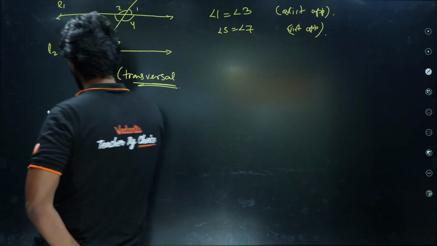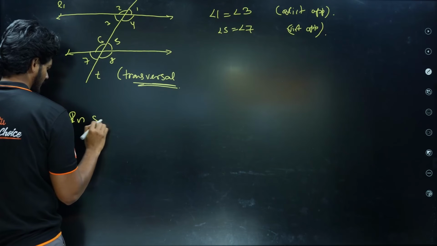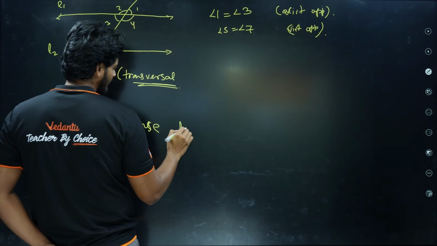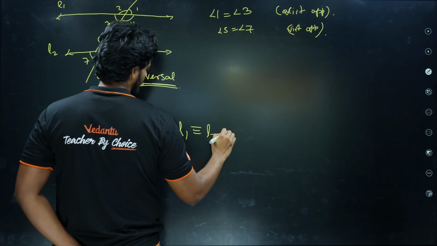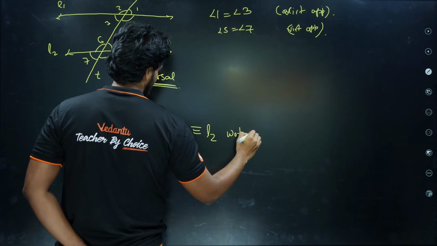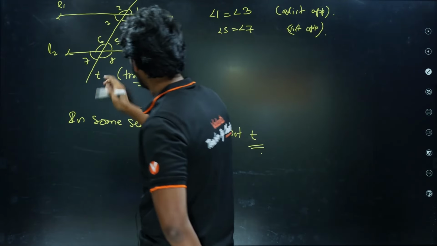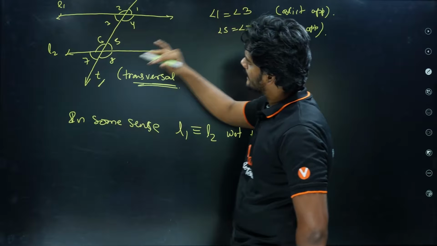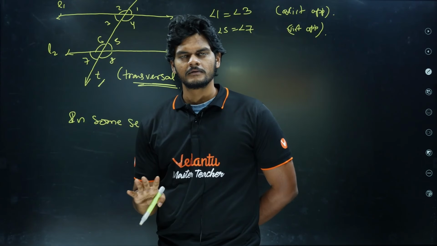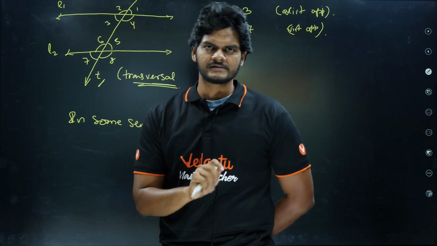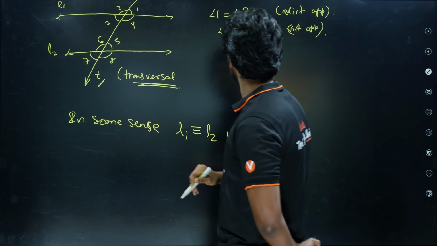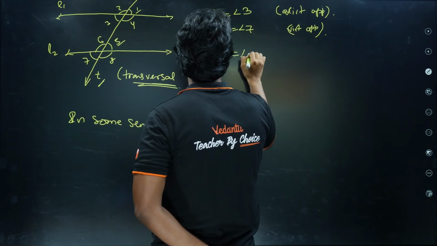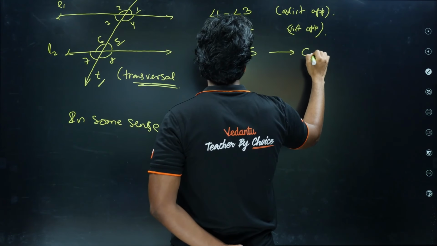So in some sense, line 1 is equivalent to line 2 with respect to the transversal. If I call this line T, with respect to T, line 1 and line 2 are exactly equal. They will have exactly the same properties. So what we will do is we equate these two. Angle 1 is equal to angle 5, and we call them corresponding angles.